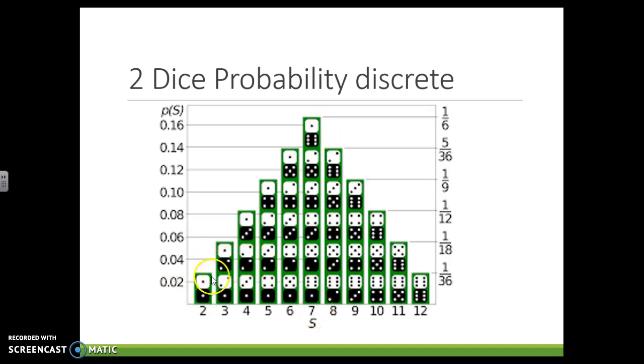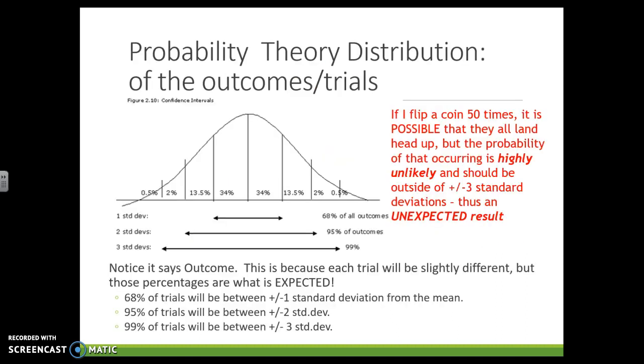You make money if you roll snake eyes. There's only one opportunity, one combination of all of these that would result in a 2, and the same for a 12. So we have a very different distribution. In fact, that looks like a normal distribution, which leads us to the idea of probability theory distribution.